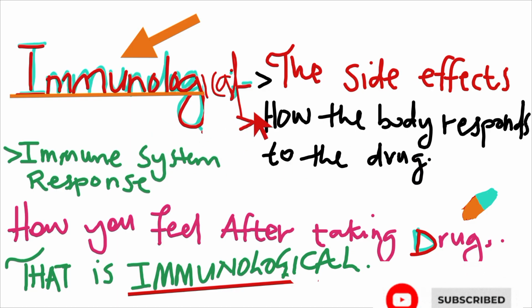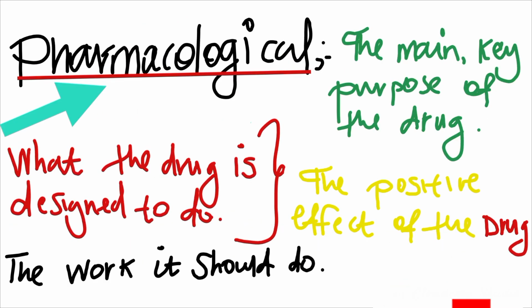Immunological property. How the body responds. It's the body that is going to show the side effects. So the moment you take that drug, how you're going to feel after taking that drug is basically what we call immunological property. Very simple. Let's talk about pharmacological property.